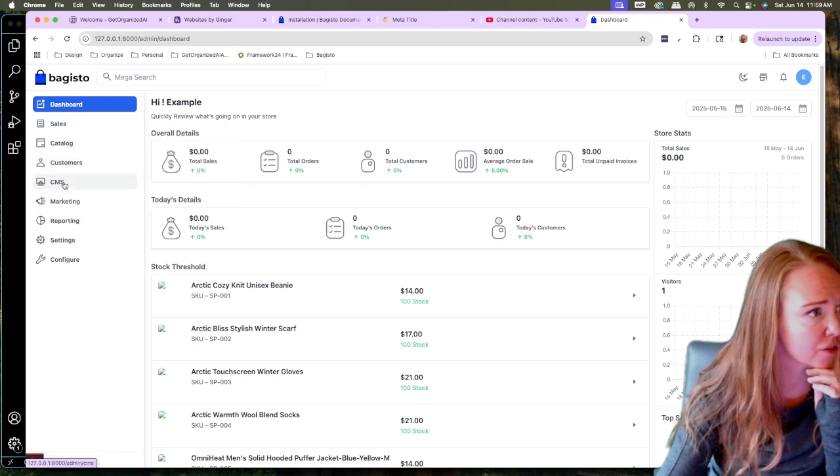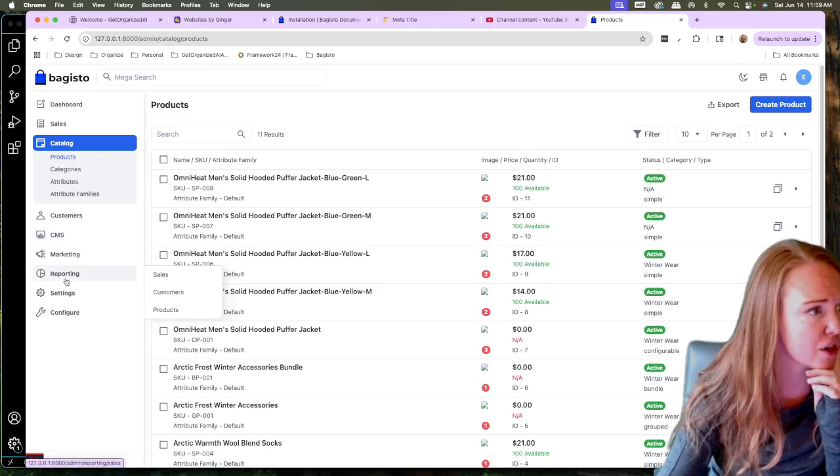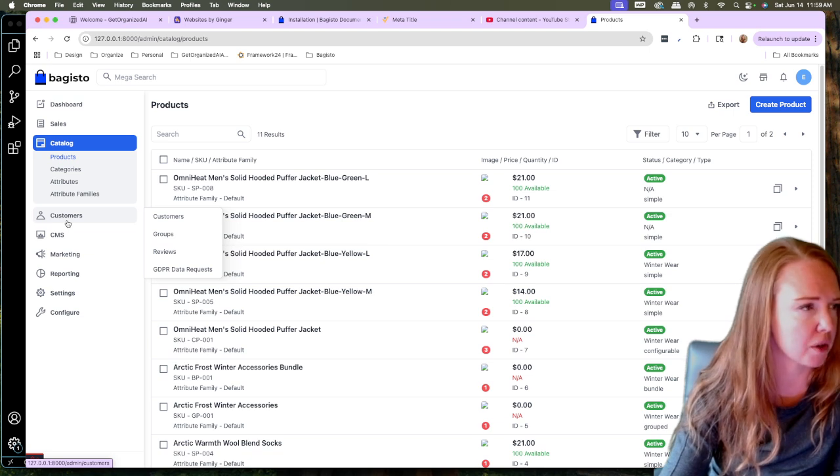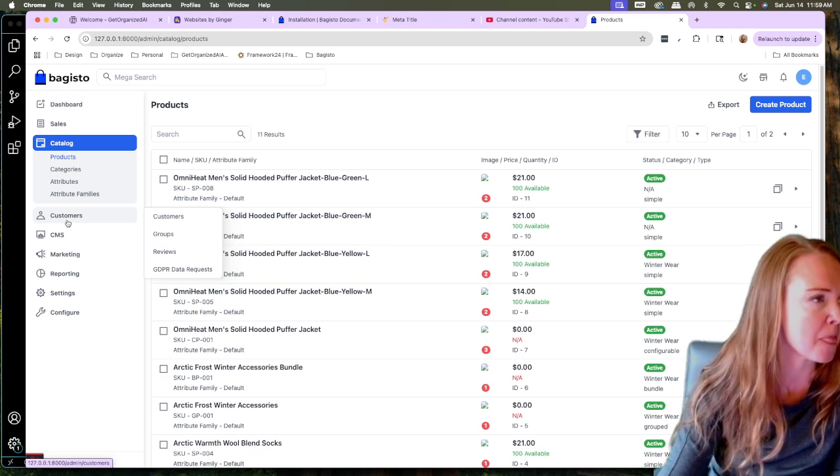And so we have catalog, we have products. There are a lot of customizations that you can do right out of the admin panel.